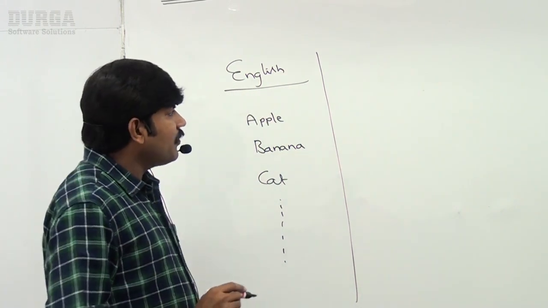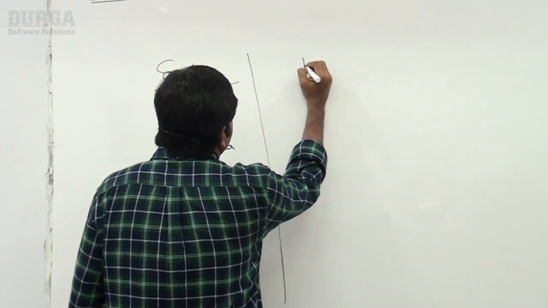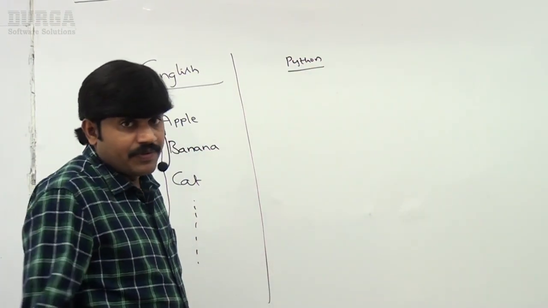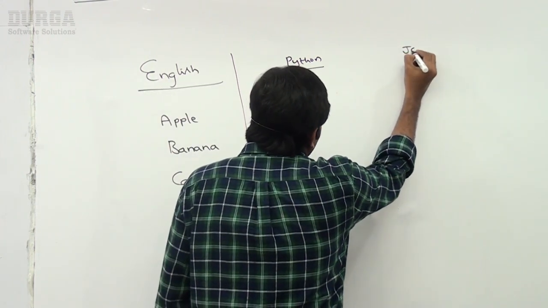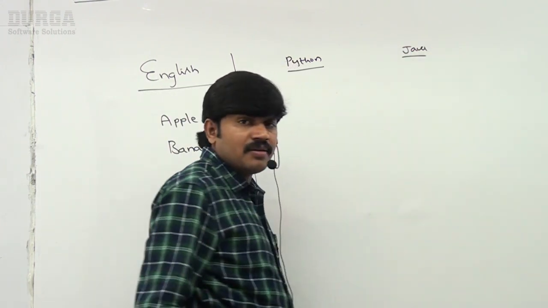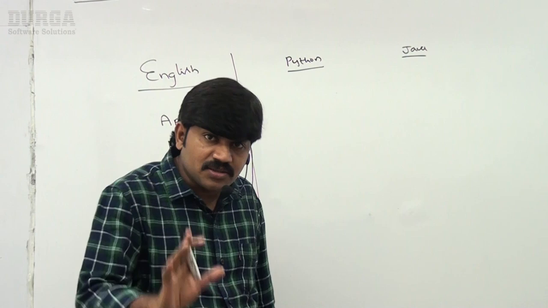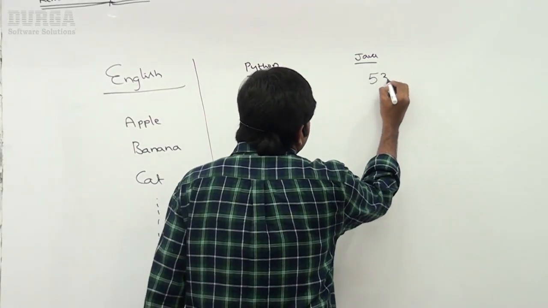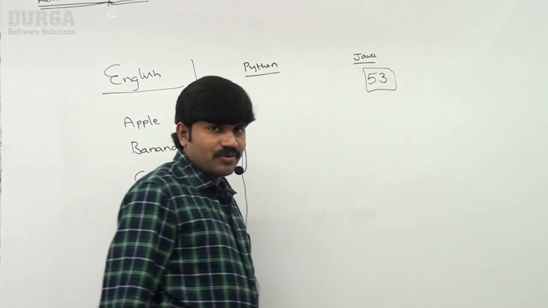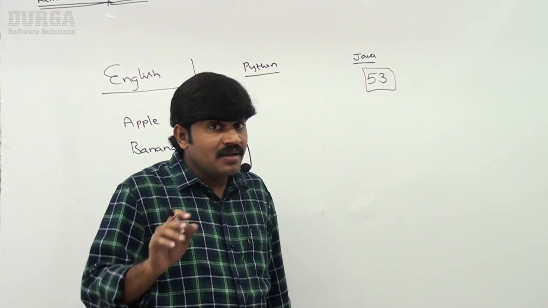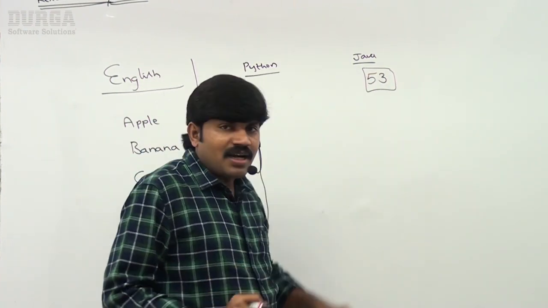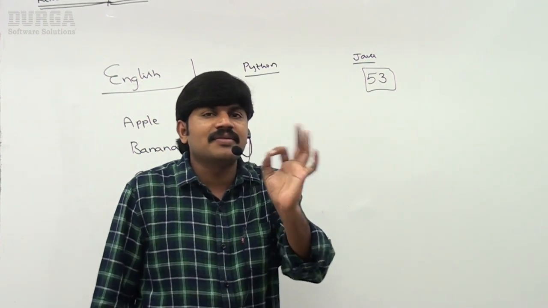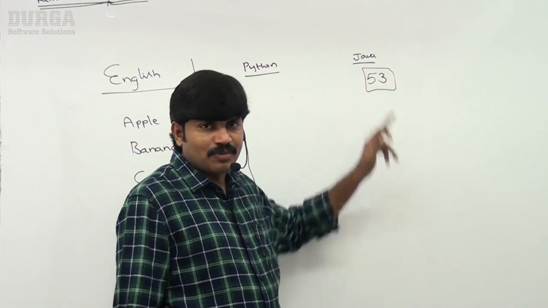But if you consider programming languages like Python, and next Java, here also there are some words reserved to represent some meaning or functionality. In Java, how many reserved words are there, sir? 53 reserved words are there. Oh, when compared with the English language, learning Java is very easy. Just 53 reserved words are there. A small, chota programming language, right?